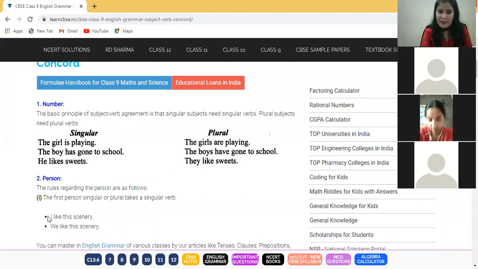Clear? So what is the rule now? You have to know what the first person singular is. First person is I. In English, beta, we have three persons. First person, I. Second person, you. Third person is he, she, it, or any name. So whenever I use first person, it means I. Whenever I use second person, it means you. And whenever I use third person, it means he, she, it, and any other person. In very simple language.